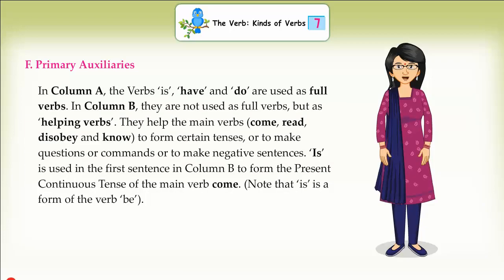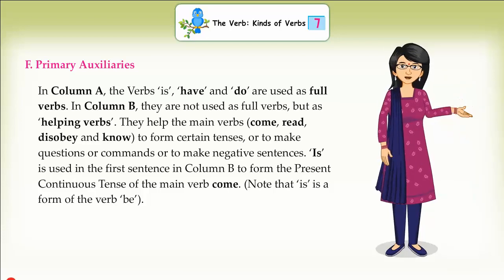In column A, the verbs is, have and do are used as full verbs. In column B, they are not used as full verbs but as helping verbs. They help the main verbs come, read, disobey and know to form certain tenses or to make questions or commands or to make negative sentences.